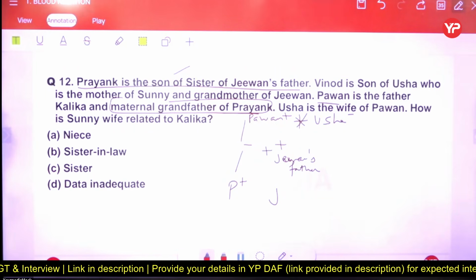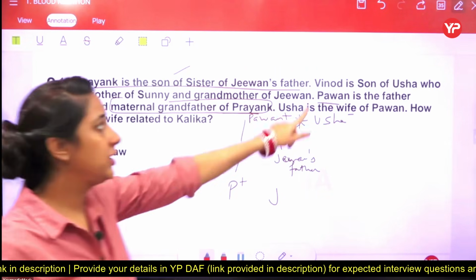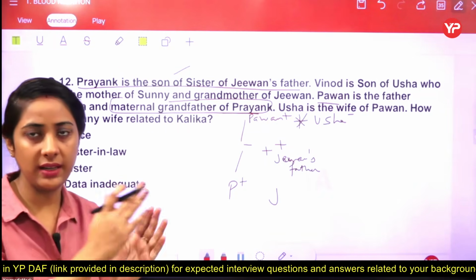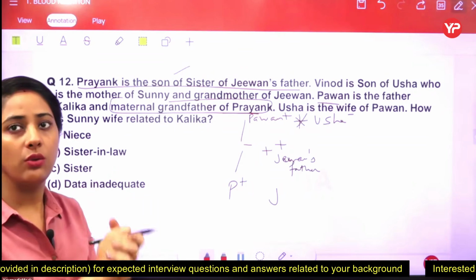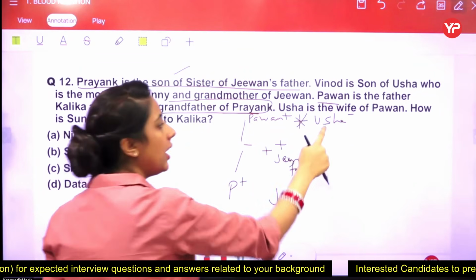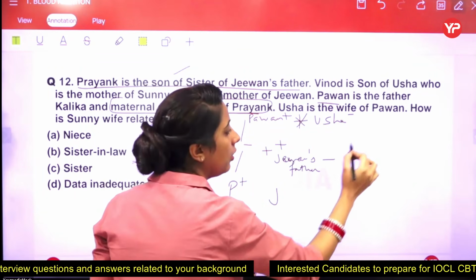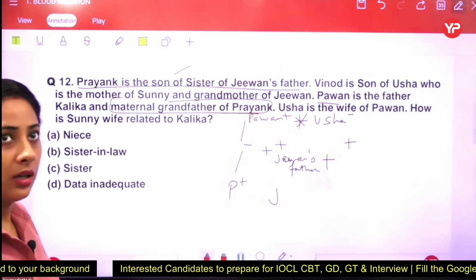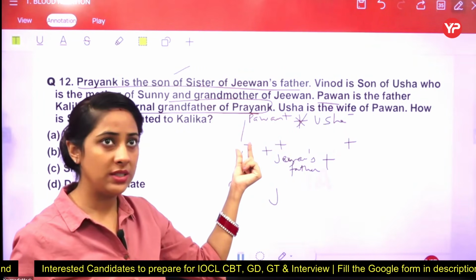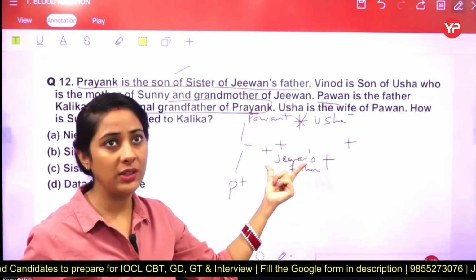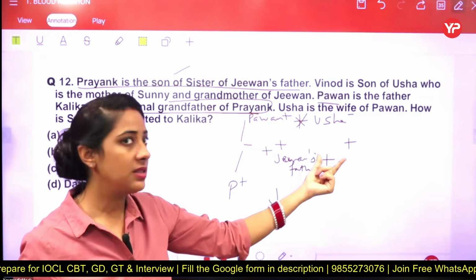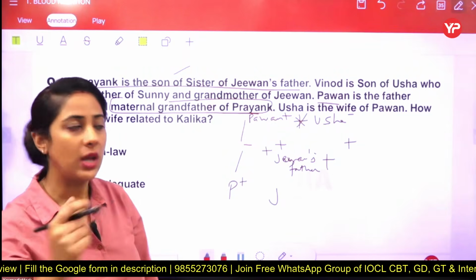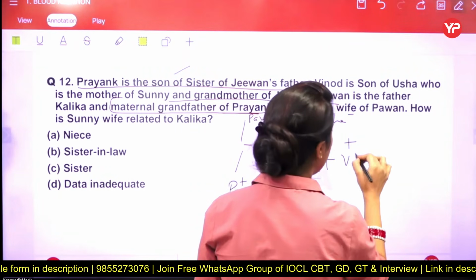Any other information we have left? Yes, we have left this particular one. Vinod is a son of Usha. Firstly, we are cracking this one. Vinod is a son of Usha. It means Usha has a son whose name is Vinod. So if Pavan is the father of this lady, it means Pavan is also the father of Jeevan's father. So maybe this person is Vinod. So I'm just writing that Vinod is there.